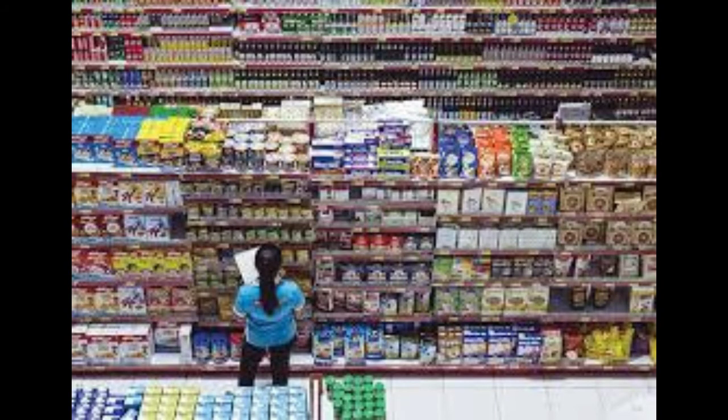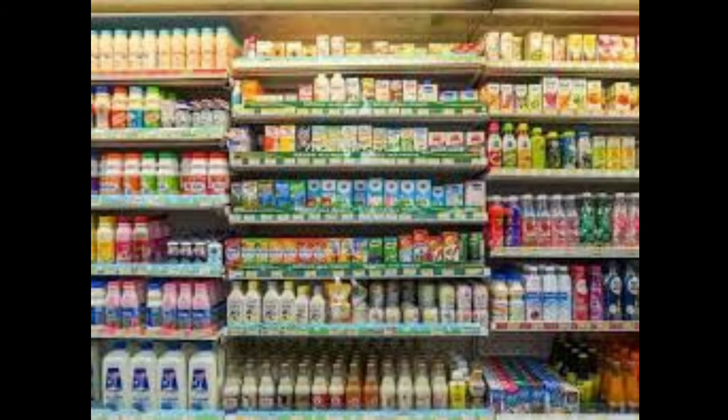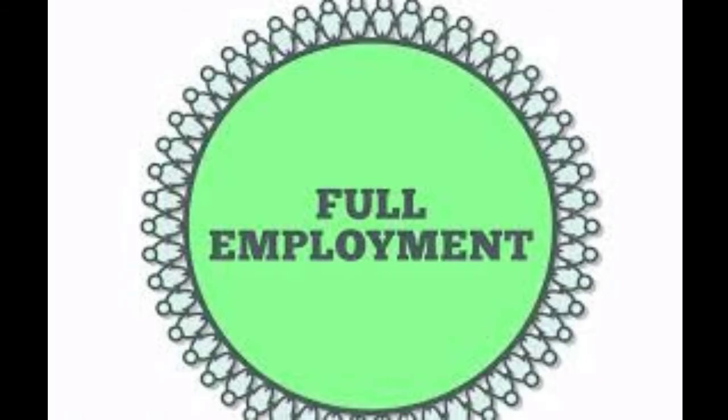Next, non-availability of consumer goods. The multiplier theory assumes instantaneous or immediate supply of consumer goods following demand, but there is often a time lag. During this gap, D greater than S, that is demand greater than supply, inflation is likely to rise. This reduces the consumption expenditure and thereby the multiplier value.